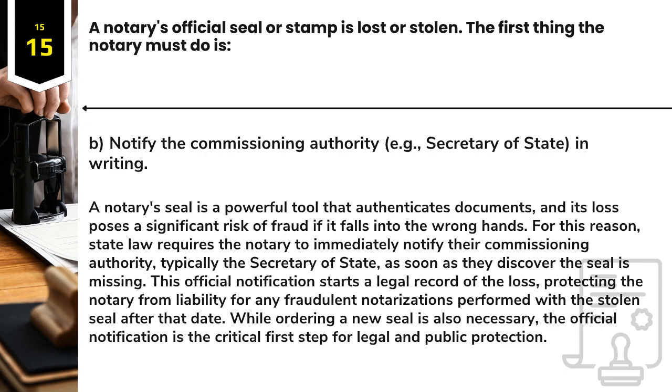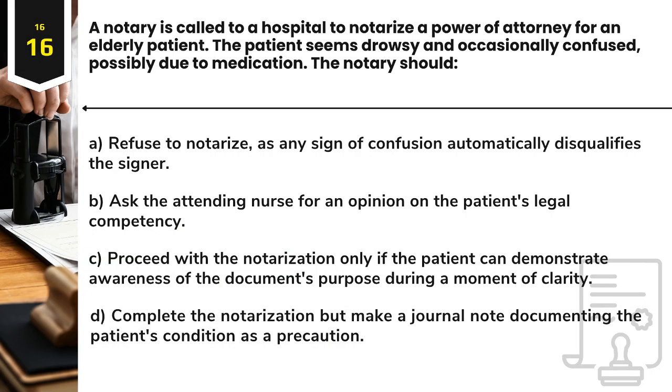This official notification starts a legal record of the loss, protecting the notary from liability for any fraudulent notarizations performed with the stolen seal after that date. While ordering a new seal is also necessary, the official notification is the critical first step for legal and public protection. Question 16. A notary is called to a hospital to notarize a power of attorney for an elderly patient.